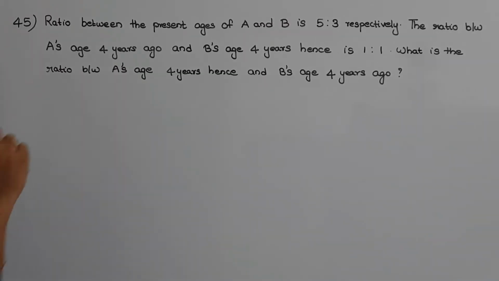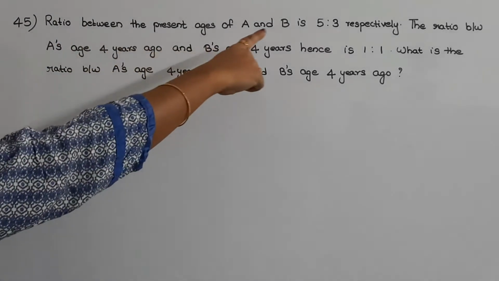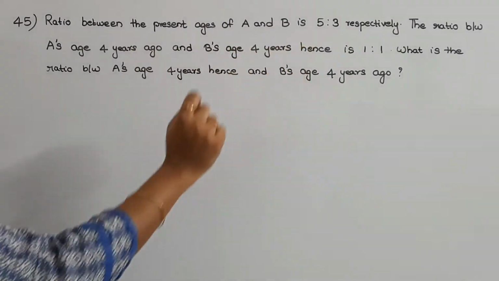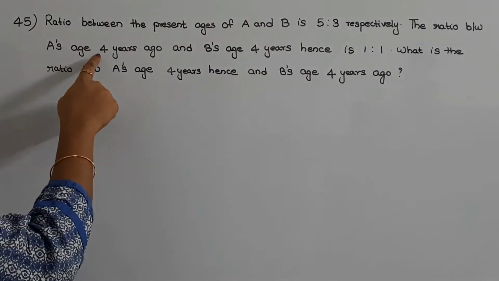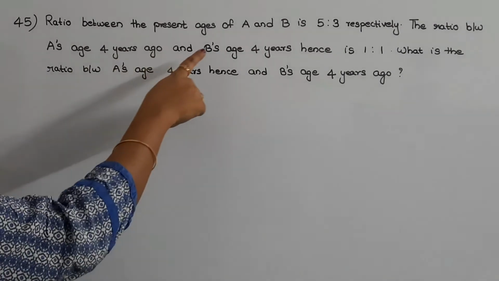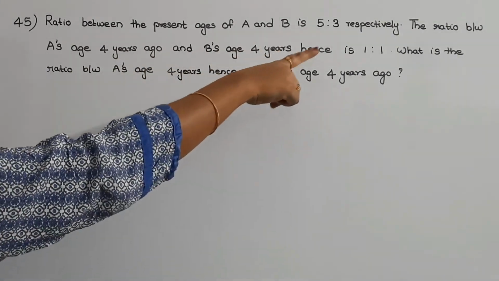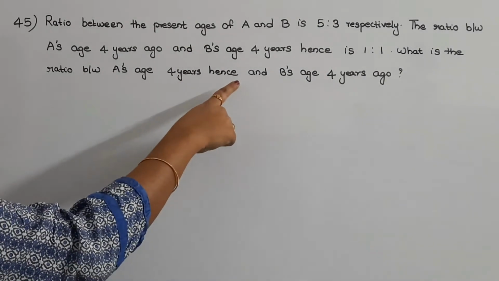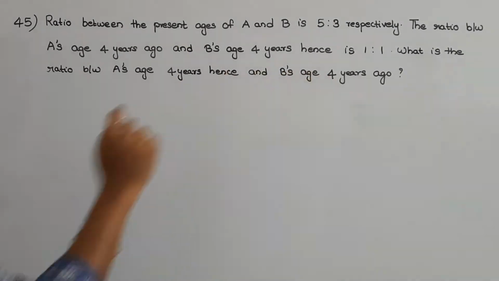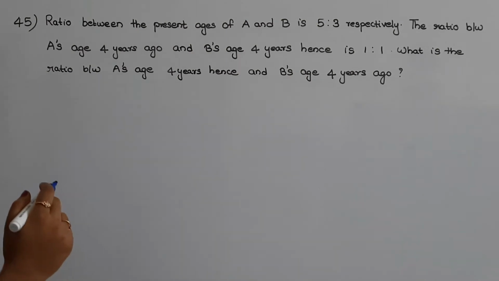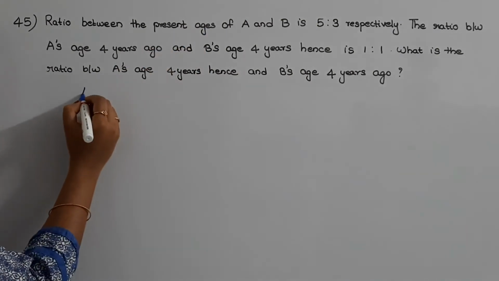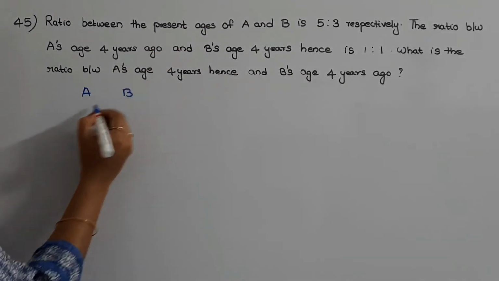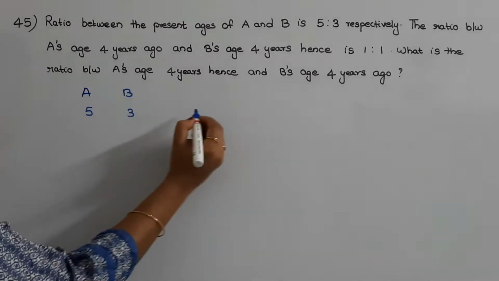The next question is: the ratio between present ages of A and B is 5:3 respectively. The ratio between A's age 4 years ago and B's age 4 years hence is 1:1. What is the ratio between A's age 4 years hence and B's age 4 years ago? In this question, they have given the ratio of the present ages of A and B as 5:3.